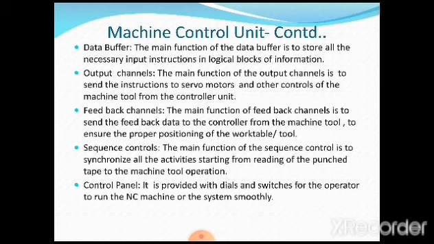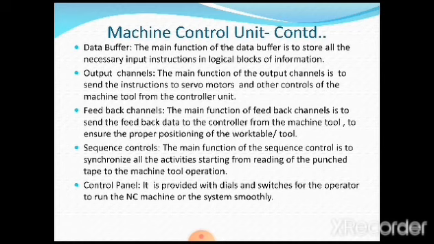So the main function of the feedback channels is to send the feedback data to the controller from the machine tool. This is also very, very important. So now what happens? We have taken the information from the punched tape. It is being read in a machine control unit. That information is made to flow to the machine tool where a certain operation is done, and whether that operation is done correctly or not, that again is given as feedback to the controller, so that the errors can be rectified. Such channels are called feedback channels.